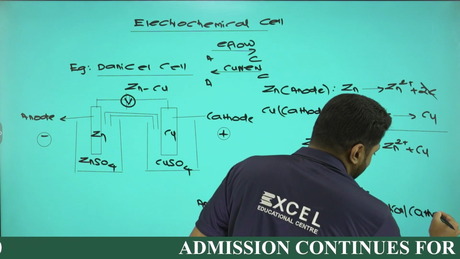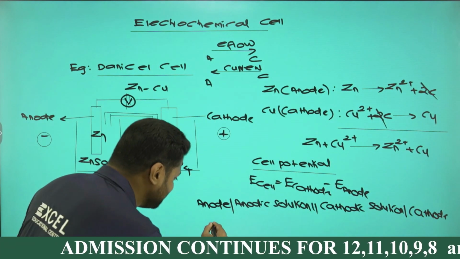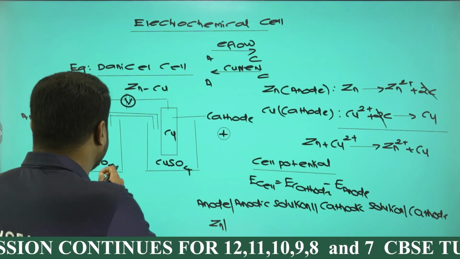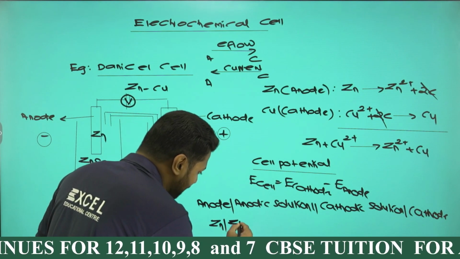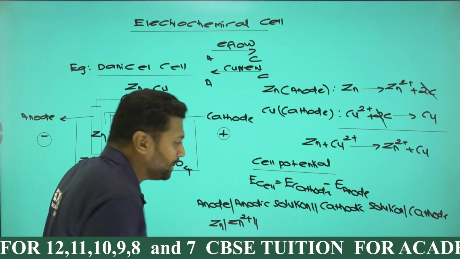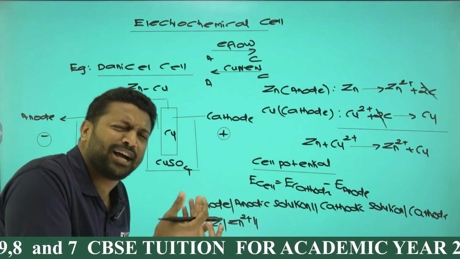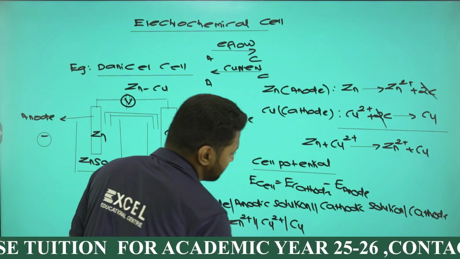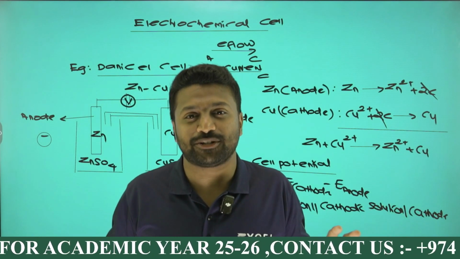Example, in case of Daniell cell, zinc is the anode, right? Anode bar, anodic solution is ZnSO4, or we can say simply the ion Zn2+. Double bar, cathodic solution is copper sulfate, simply the ion Cu2+, bar Cu. Cu2+ bar Cu, right? So that's all regarding the basics of the electrochemical cell.